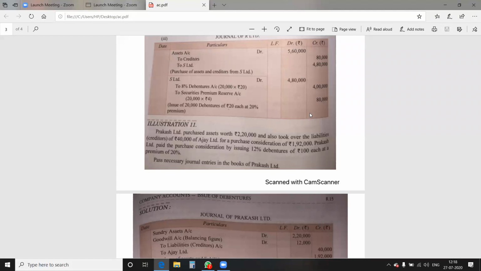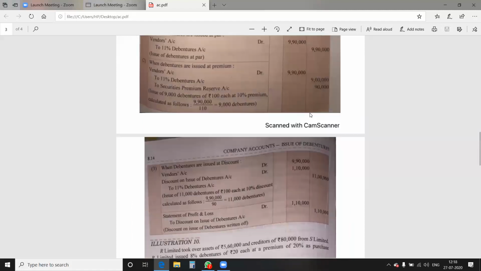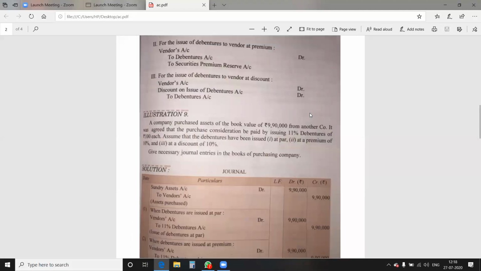In the first question, let's recall once again, then it will be more clear. Come back to example number 9 that we did. In that question, the assets of book value 9,90,000 is given to us.